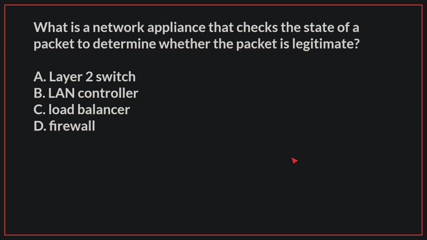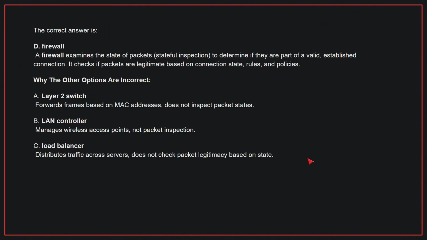What is a network appliance that checks the state of a packet to determine whether the packet is legitimate? The correct answer is D. Firewall. A firewall examines the state of packets to determine if they are part of a valid established connection. It checks if packets are legitimate based on connection state, rules, and policies.